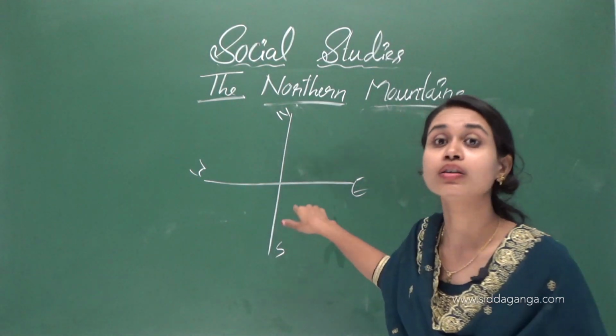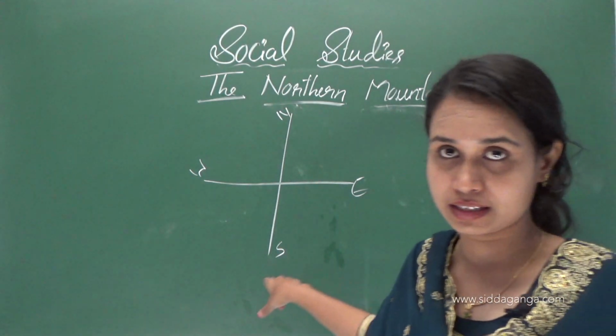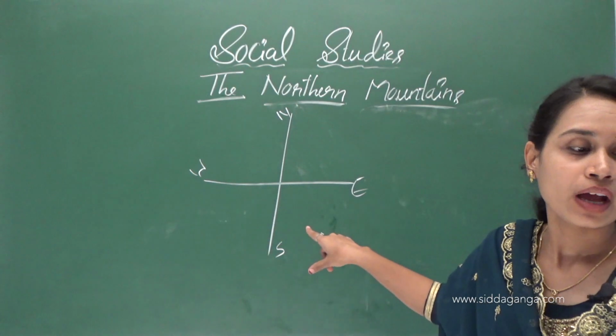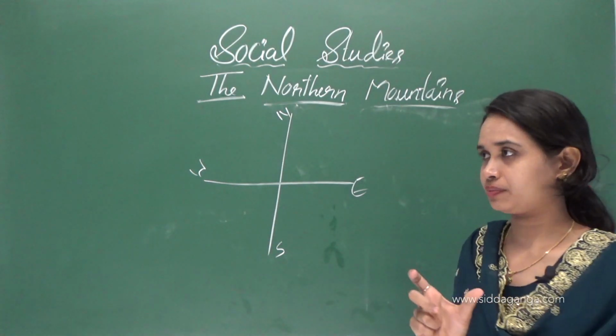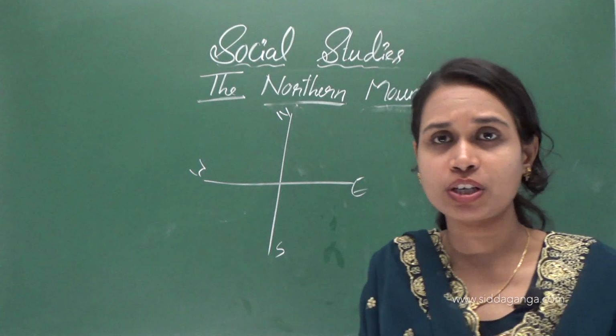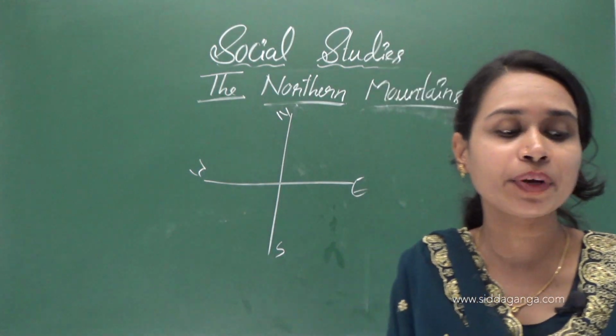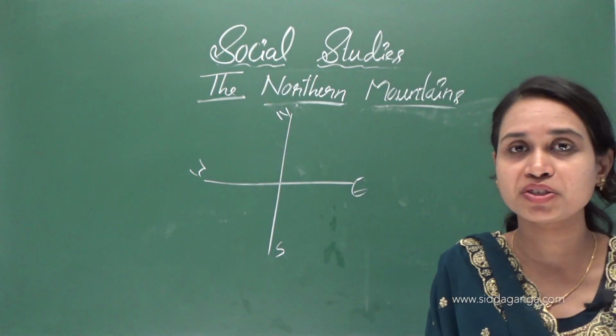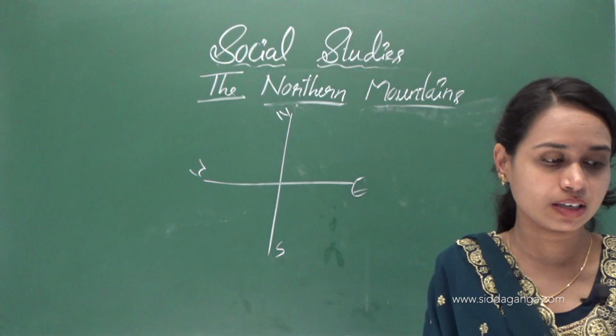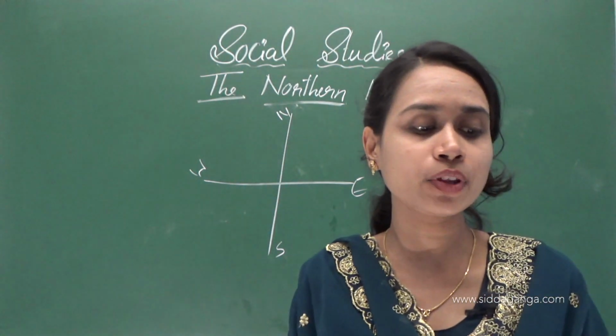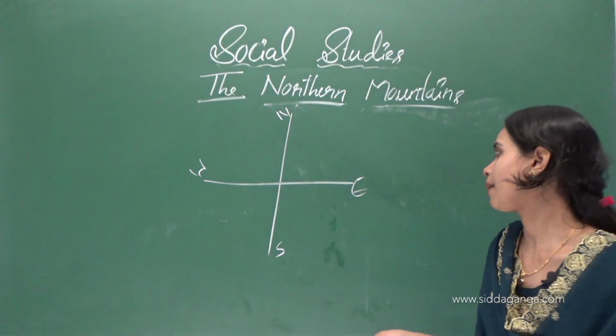It has a very small population. The capital of Arunachal Pradesh is Itanagar.